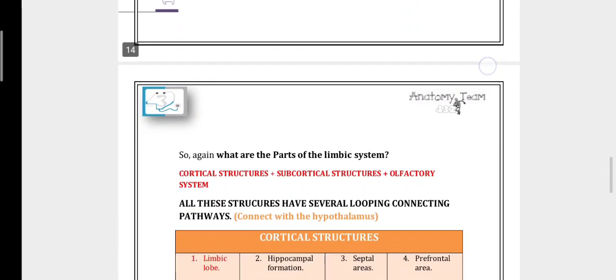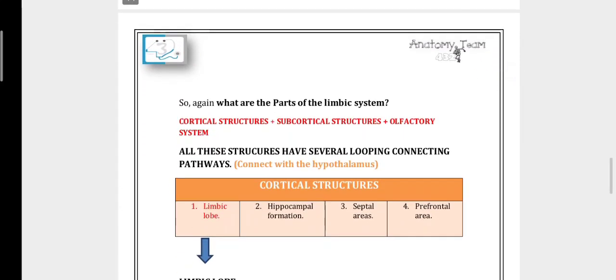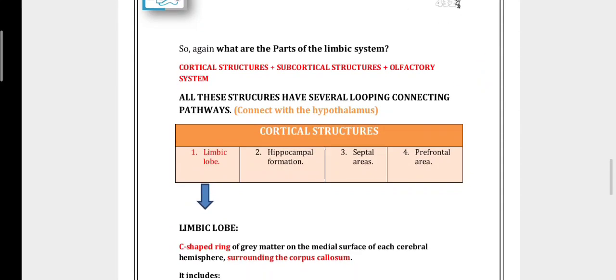So what are the parts of the limbic system? The cortical structures, the subcortical structures, and the olfactory system.